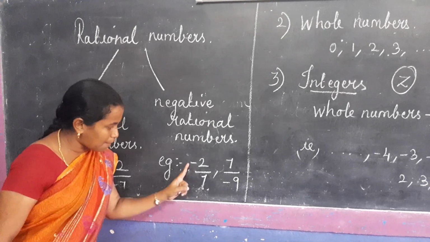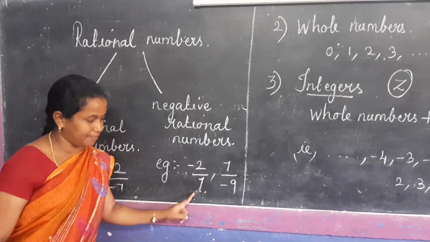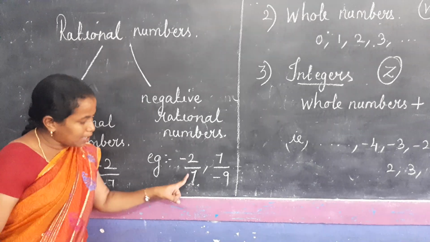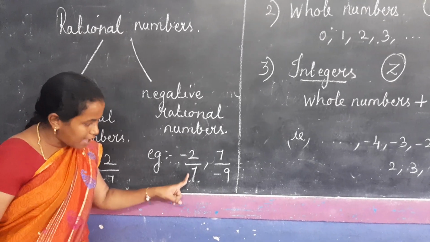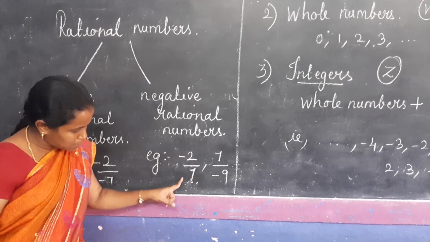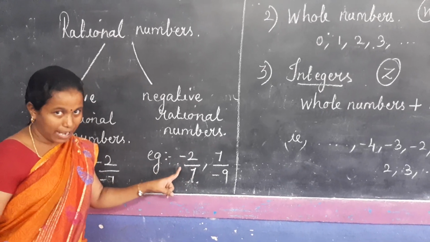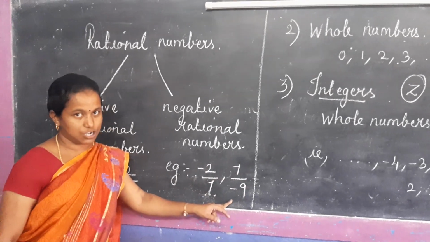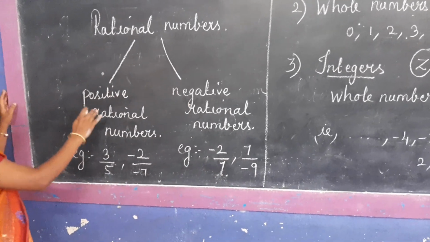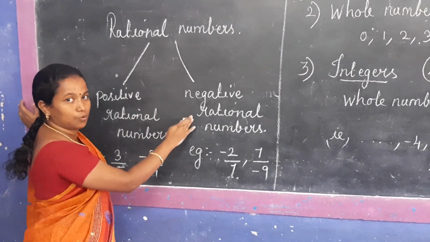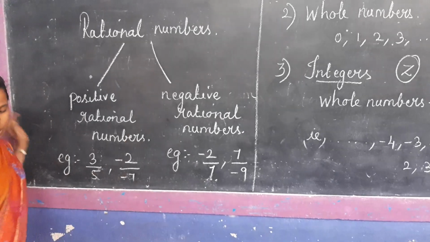See the first example, minus 2 by 7. Here it is in the form a by b and b is 7. 7 is not equal to 0. So this is minus, this is plus. Minus into plus is minus, so it is a negative rational number. This is also a negative rational number. These are the two types of rational numbers. One is positive rational numbers and the second one is negative rational numbers.